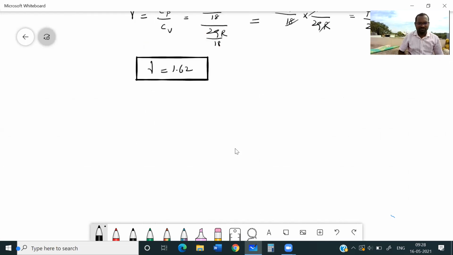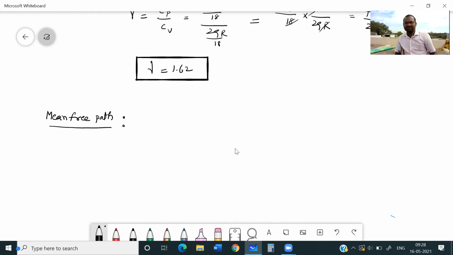Now, the last concept in this chapter is mean free path. What is mean free path?